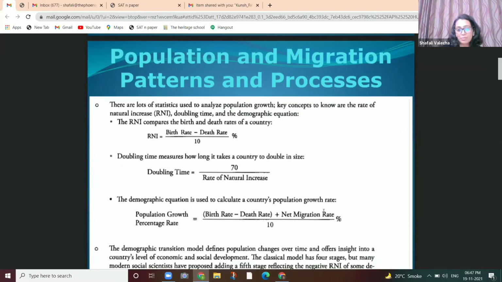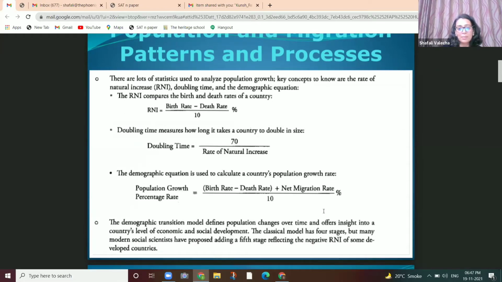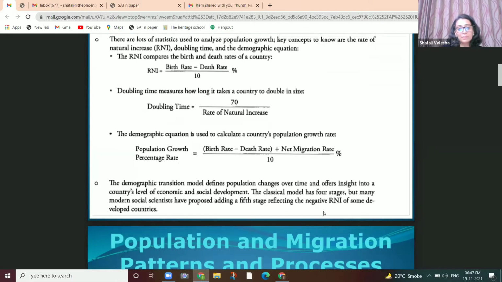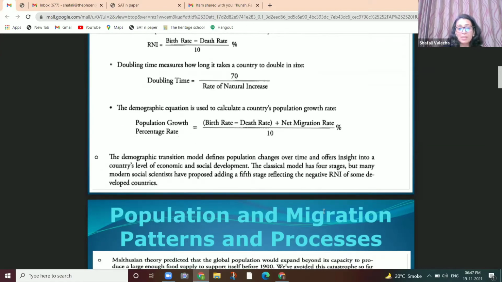we covered the rate of natural increase, the terms, doubling time, and importantly, how it is calculated, which is in front of you: doubling time, demographic equations. We have a lot of pictures and displays to show. Demographic equation, how is it calculated? Demographic transition model, importantly, that defines the population change.